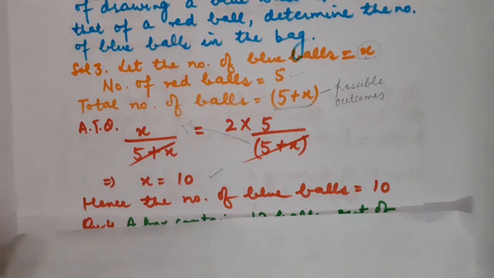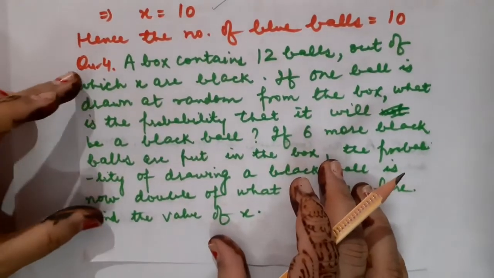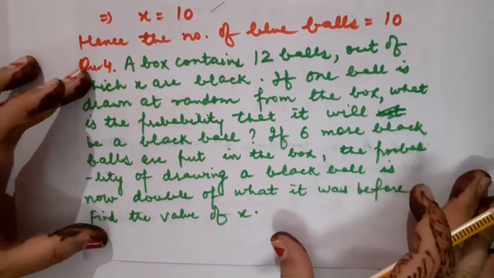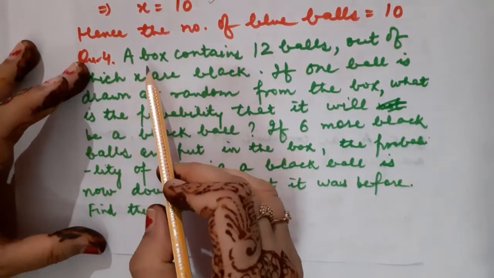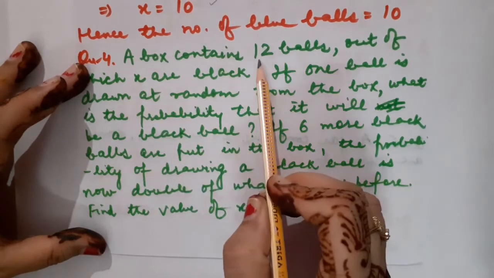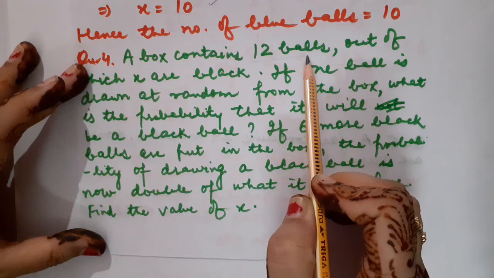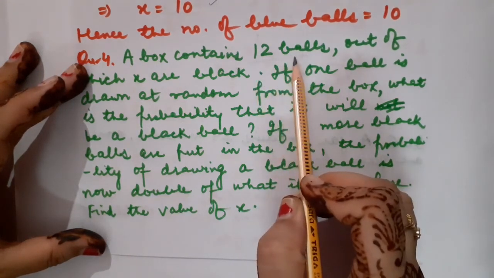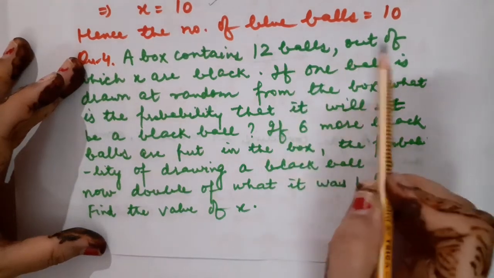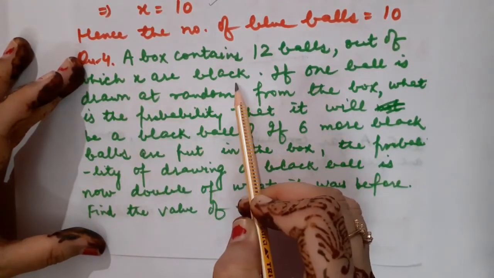Clear? Okay. Now here is our next question, question number 4. It is again a HOTS question, so please be alert. A box contains 12 balls. So how many balls are contained by the box? That is 12, the total number of balls, out of which x are black in color.